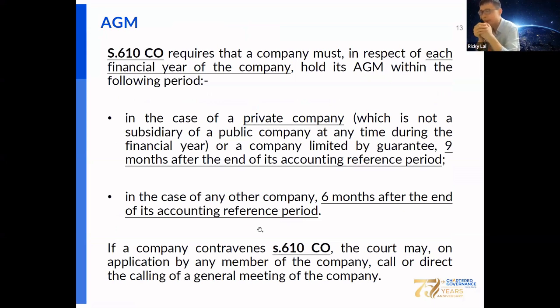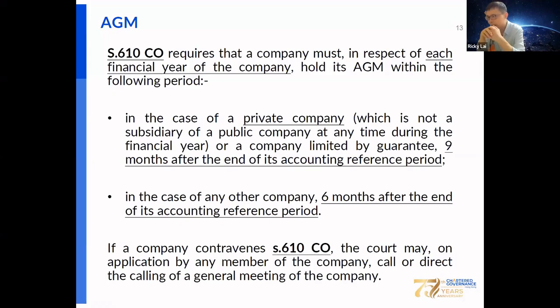Okay, as I mentioned before, AGM is one of the popular and hot topics in Section B long questions. So let's go through some major ideas and compliance requirements for AGM under the CO. The CO requires that every company hold an AGM in respect of each financial year. In the case of a private company, which is not a subsidiary of a public company or a guarantee company, then 9 months after the end of the accounting reference period.